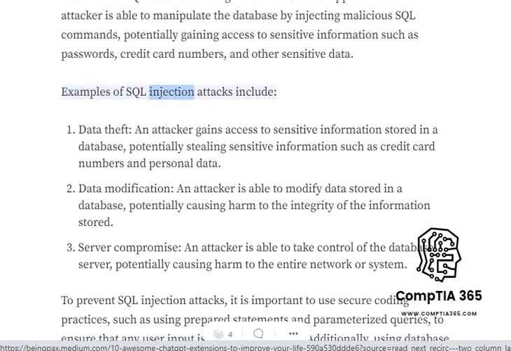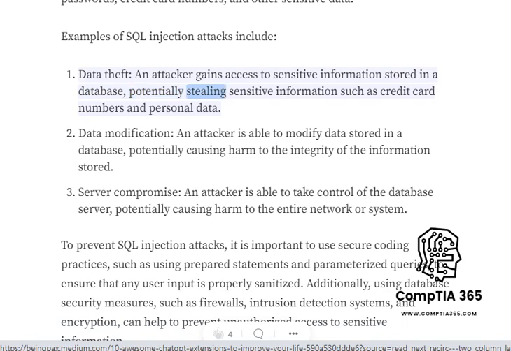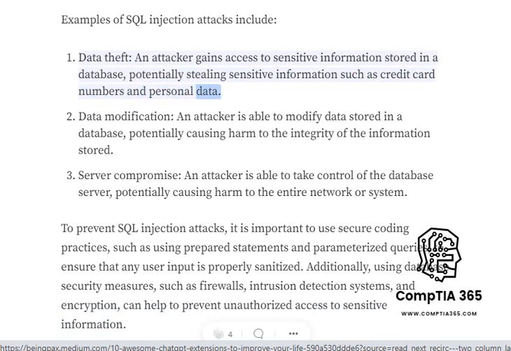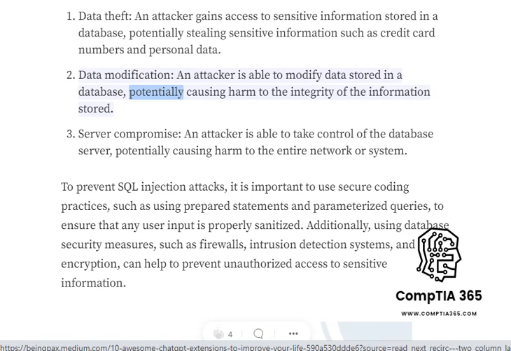Examples of SQL injection attacks include data theft. An attacker gains access to sensitive information stored in a database, potentially stealing sensitive information such as credit card numbers and personal data. Data modification. An attacker is able to modify data stored in a database, potentially causing harm to the integrity of the information